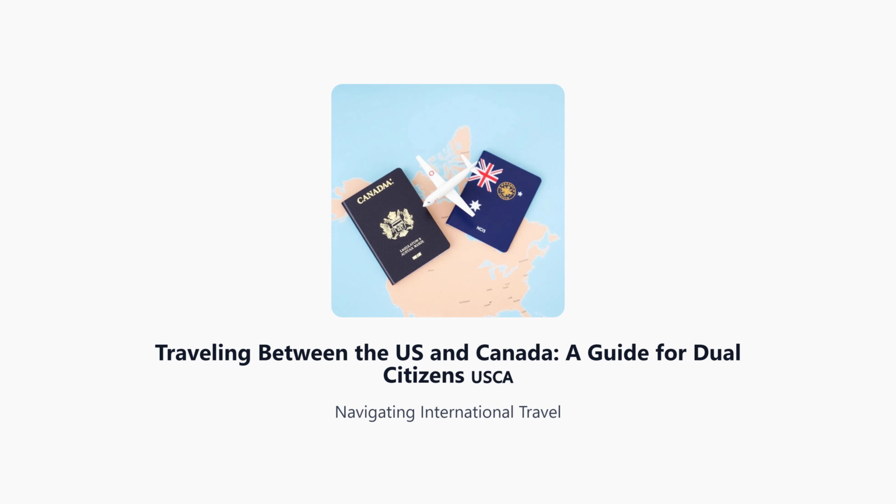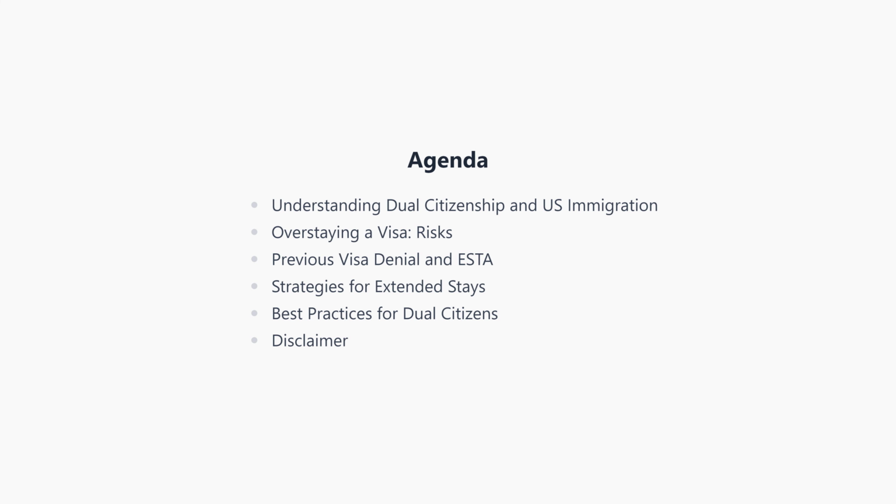Welcome to our video guide for dual citizens traveling between the US and Canada, focusing on Australian and Canadian individuals who may have resided in the US on an E3 visa. In this video, we'll explore these key topics: understanding dual citizenship and US immigration, the risks of overstaying a visa, implications of previous visa denials and ESTA, strategies for extended stays, and best practices for dual citizens traveling to the U.S. We'll conclude with an important disclaimer.